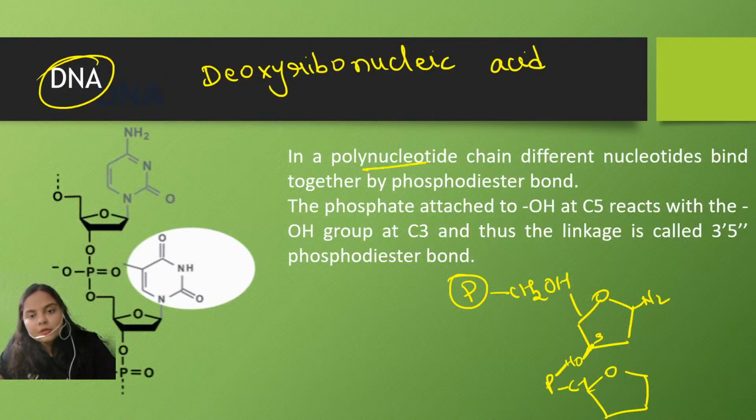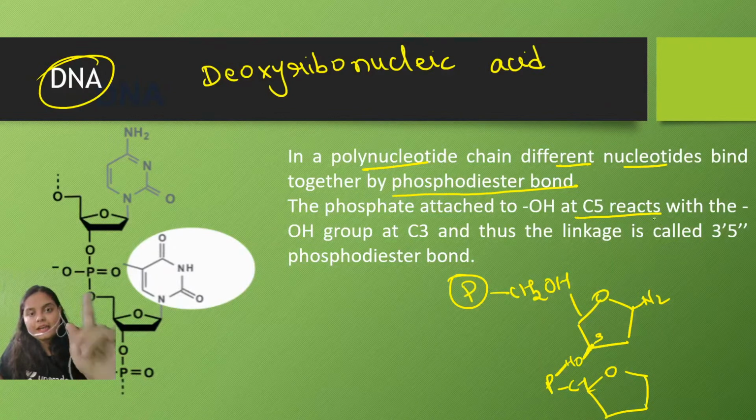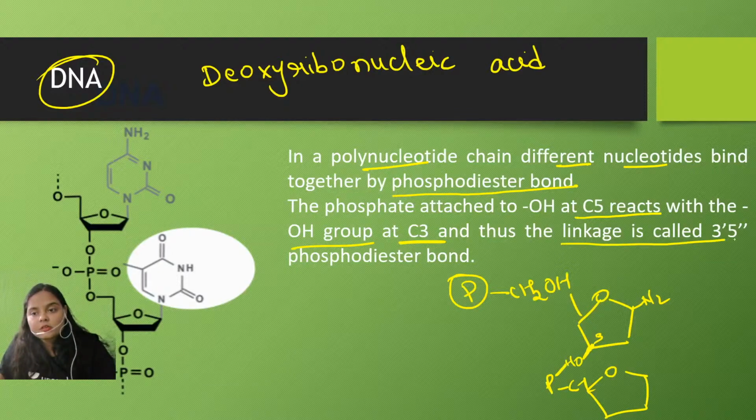So in a polynucleotide chain, different nucleotides bind together by phosphodiester bonds. The phosphate attached to the OH at the carbon 5 position reacts with the OH group at the carbon 3 position, and thus the linkage is called a 3,5 phosphodiester bond.